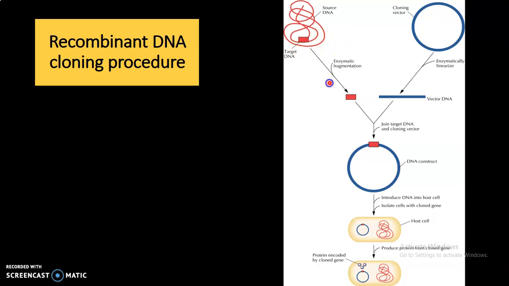So the target DNA is cut with the restriction enzyme. The same enzyme is used for cutting the cloning vector. Since both generate the same ends, they are ligated together to form a recombinant DNA, and this recombinant DNA is transferred by various procedures to the host cell, where it is propagated, and proteins are encoded from this target DNA.